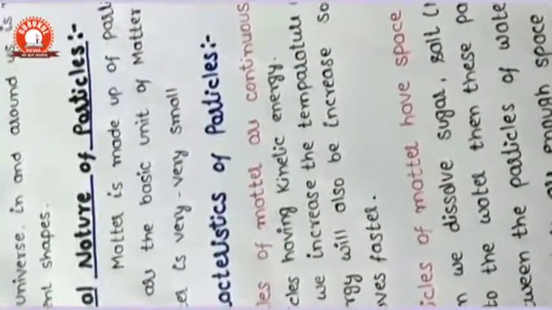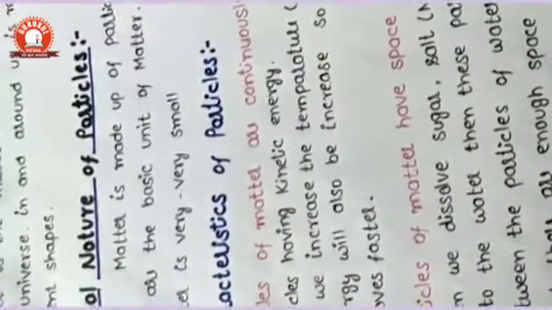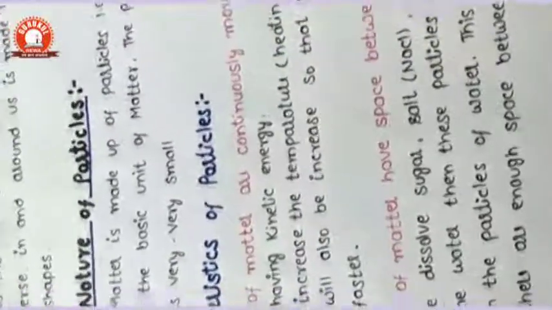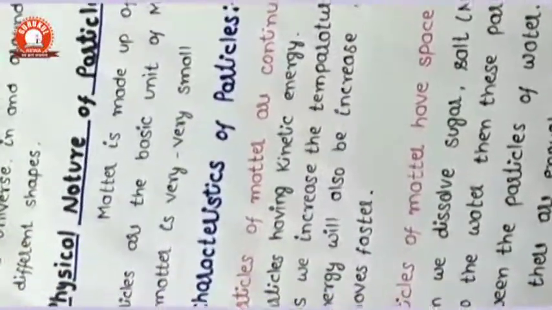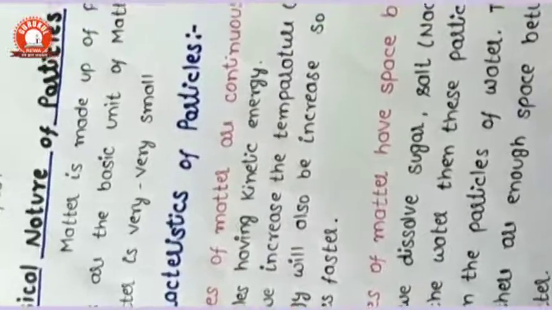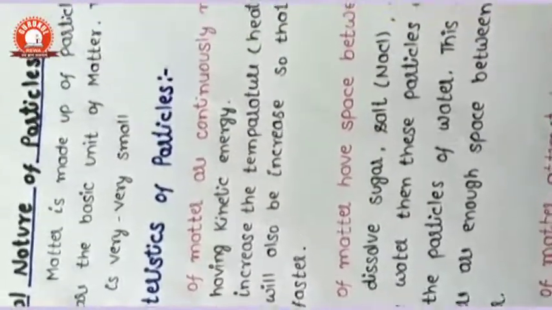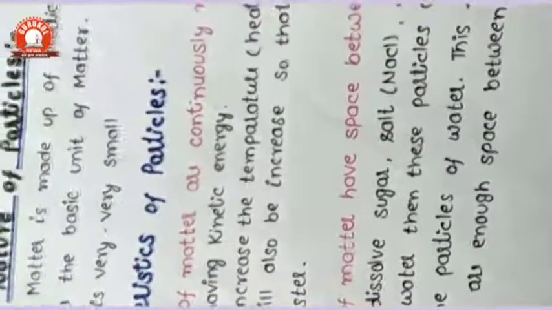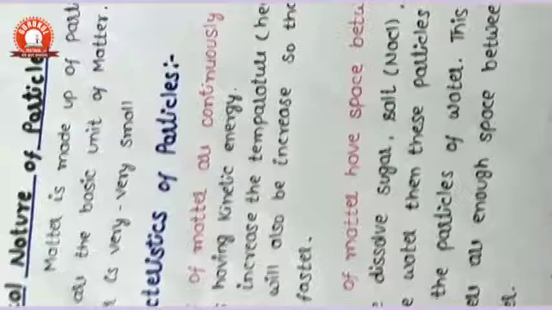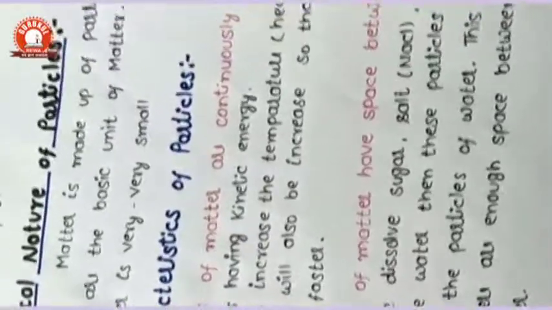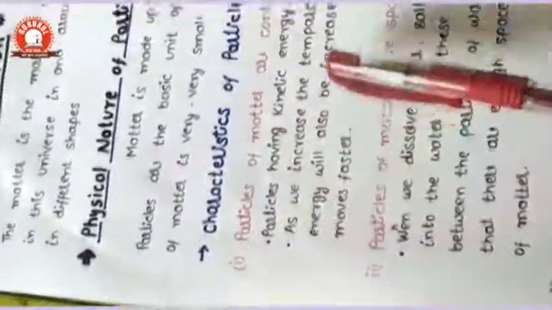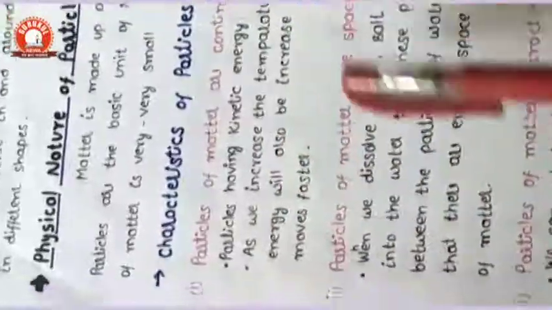If we have fewer chances to move outside, the kinetic energy of us is less as compared to normal days. If this limitation breaks down, it means that the lockdown is completed or over. Then we move to schools, market, ground, anywhere, so the kinetic energy will be greater. It means that gases have the greater chances to move here and there, so gases have greater motion of particles as compared to liquid or solid, and solid has the least chance of motion.